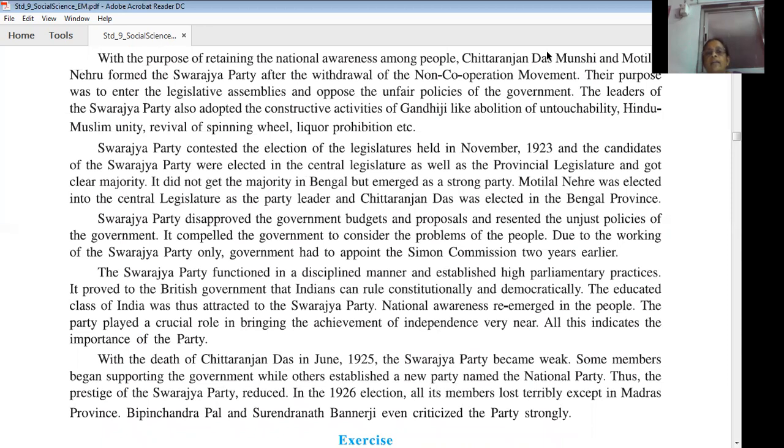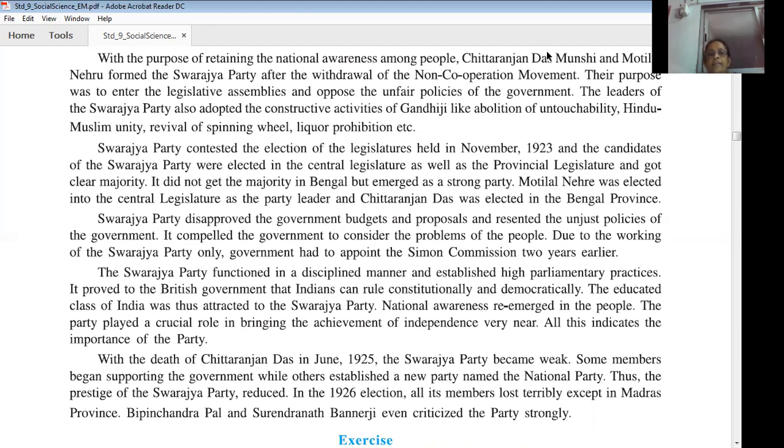In that election, the Swarajya Party contested, and in the central and provincial legislature they got a clear majority, but they did not get a majority in Bengal, yet it emerged as a strong party. Who was elected as the leader of the central legislature? Motilal Nehru. And in Bengal province, who was elected? Chittaranjan Das. After entering the legislature, they disagreed with government budgets and proposals, and opposed unjust policies of the British government. It forced the British government to see the problems of the people of India. Because of the working of the Swarajya Party, the British government had to appoint a Simon Commission 2 years later.